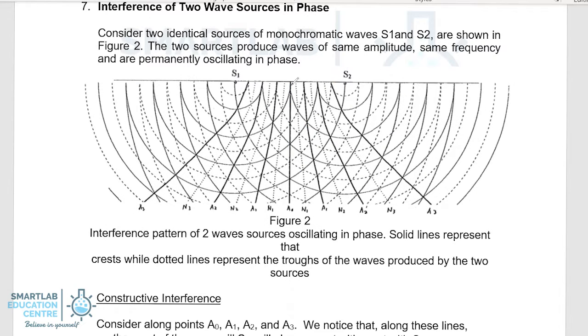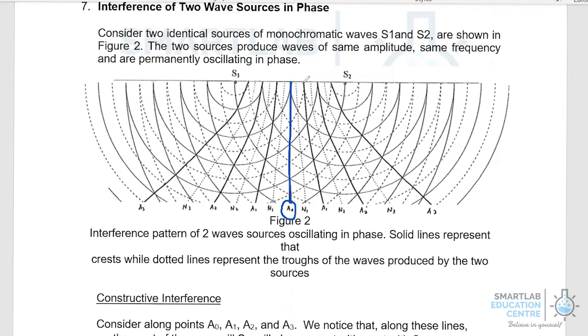The line that joins all the points where constructive interference occurs is termed the antinodal line. So in this case, aside from A0, you also have your A1, and in between them, the dotted line joins all the points where destructive interference occurs. So N1 is termed the nodal line.